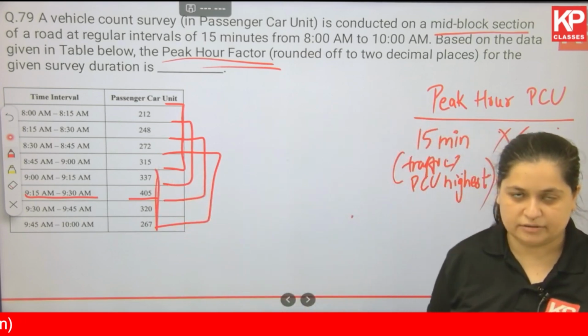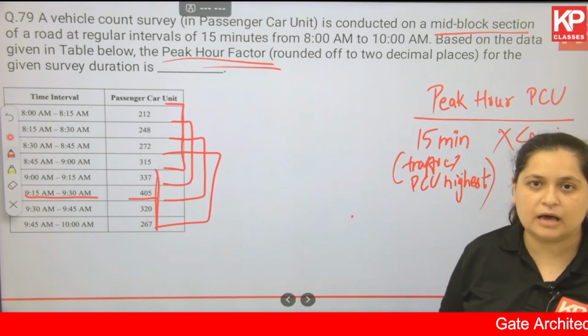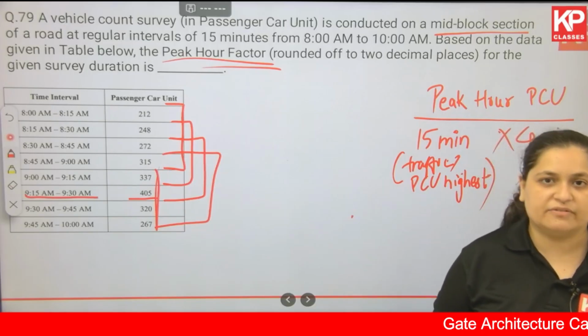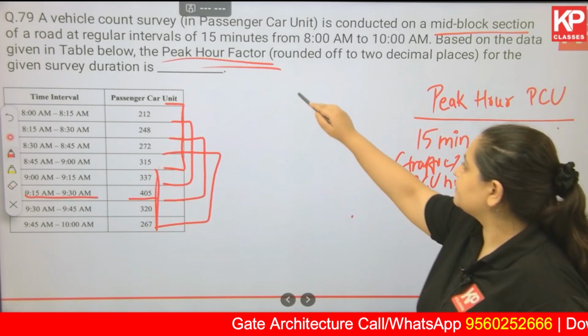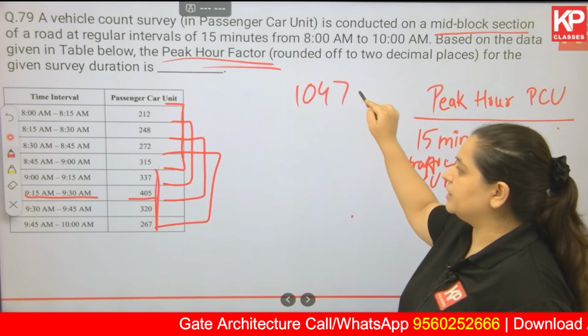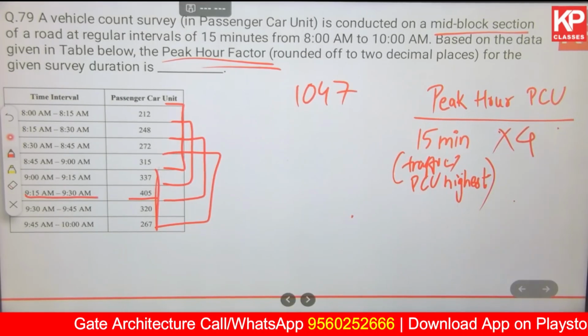Anything could be the peak hour. So first of all, you have to add the PCU for 1 hour and check whichever is the highest. If you solve for 8 to 9, you get 1047 PCUs between 8 to 9. Between 9 to 10 you get 1329.